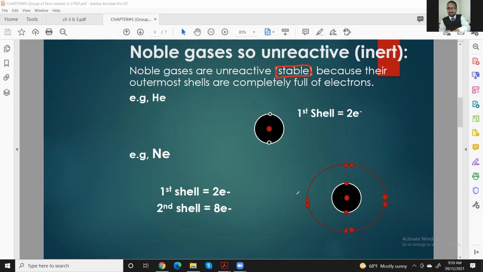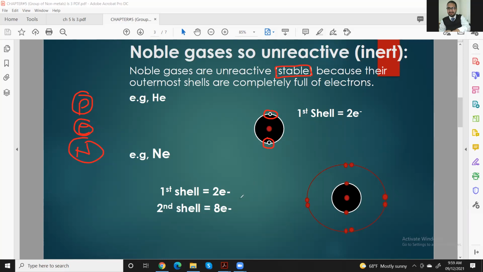In the same way, here you can see the stability of atoms. When an atom becomes stable, because you can say that there are 3 fundamental particles in an atom, that is proton, electron, and neutron. These 2 are present in the nucleus, and the electron revolves around them. This is 1 electron and that one is the second electron.